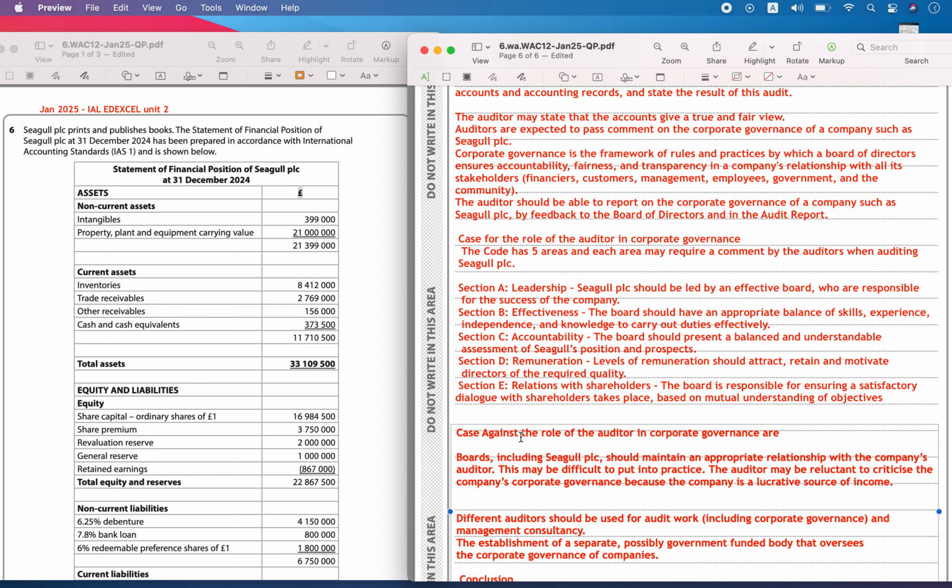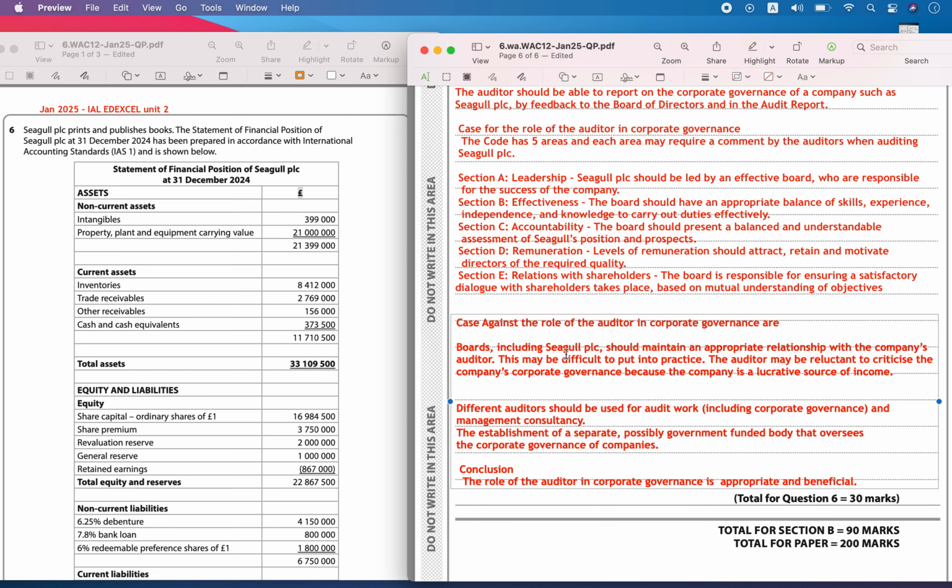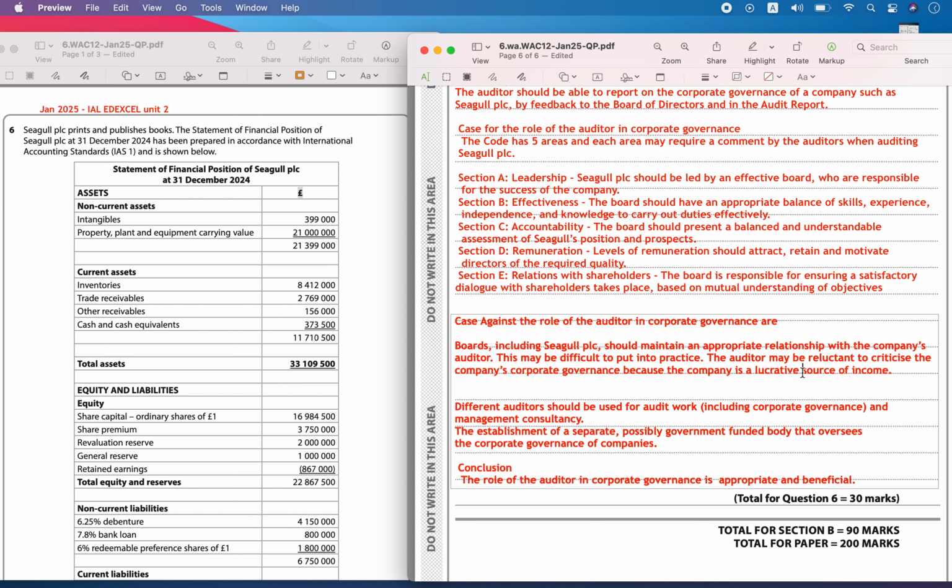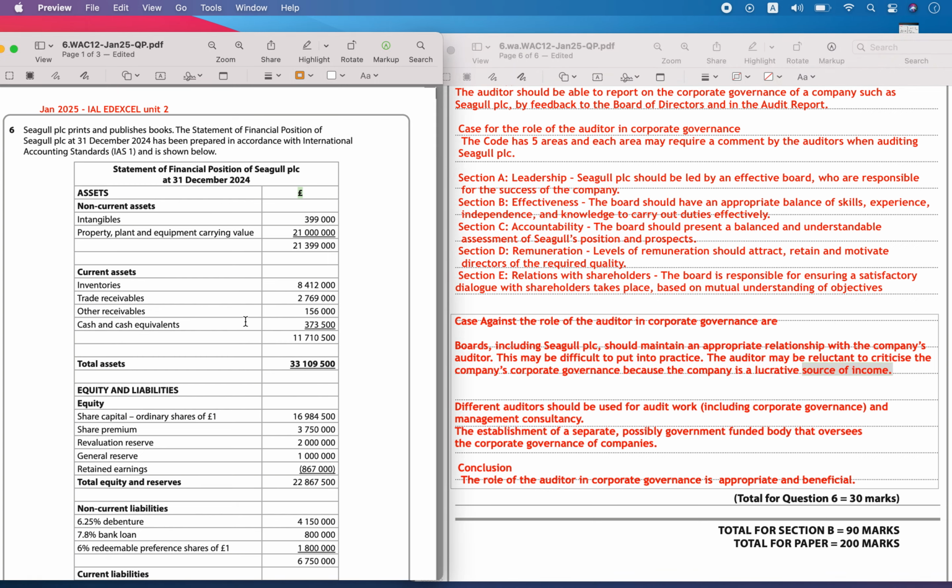But we can see what the points against an auditor are. It is very difficult for the auditor to practice this, because he is going to get a source of income from the same PLC for whom he is going to produce an audit report. Obviously for him it is very difficult to put forward certain comments and he might be reluctant to criticize the company's corporate governance, because he is going to receive a source of income. So it is very difficult for him to comment against the board of directors and the practices they are following.